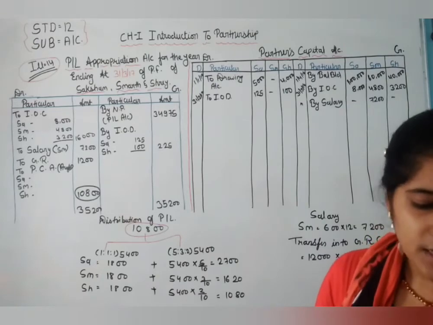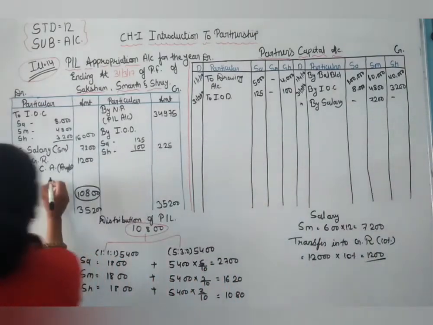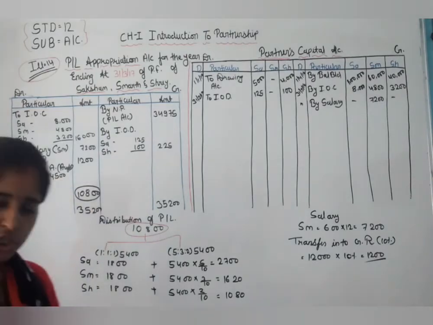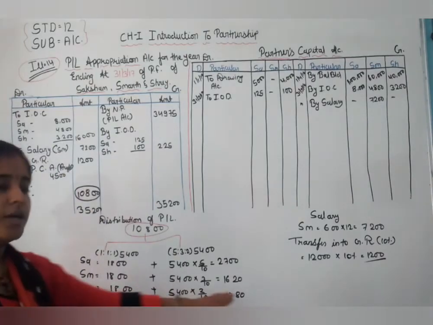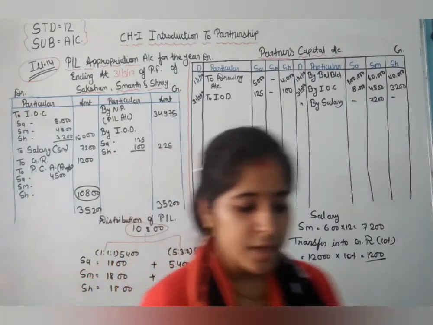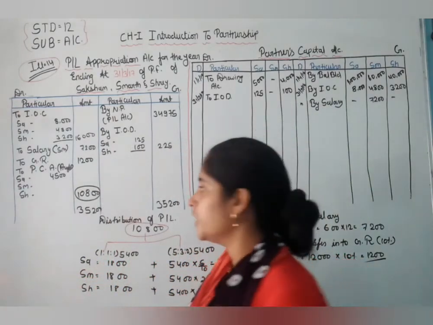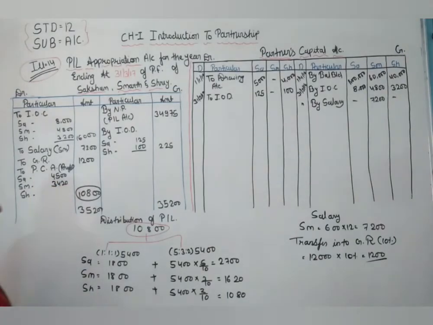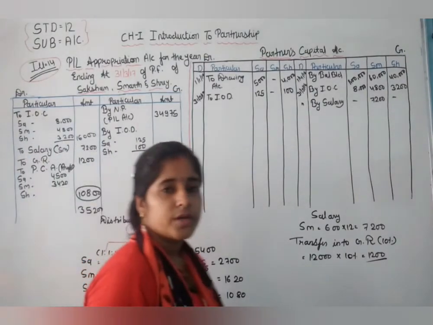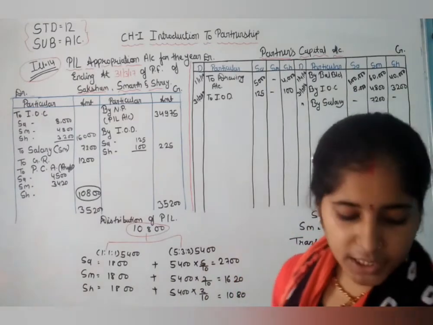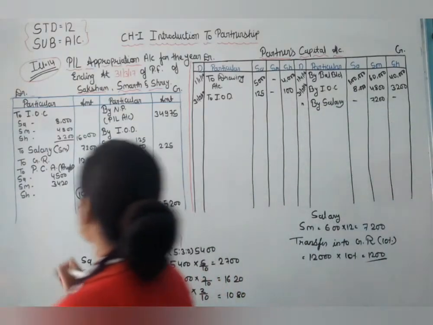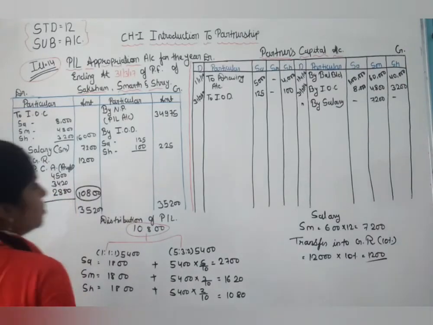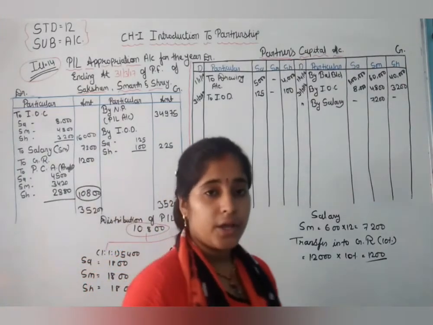The answer is 4,500, which we give as profit to Saksham. Now 1,800 plus 1,620 is 3,420, profit we give to Samarth. Then 1,800 plus 1,080, total is 2,880. So 2,880 we give to Shreya. Okay, I hope this is clear.